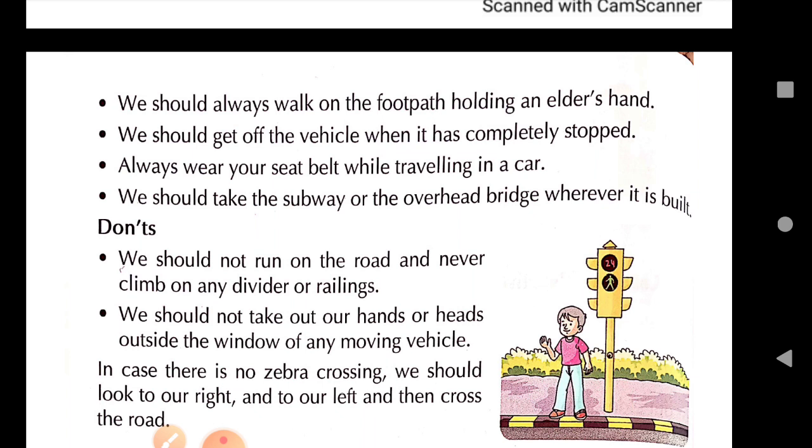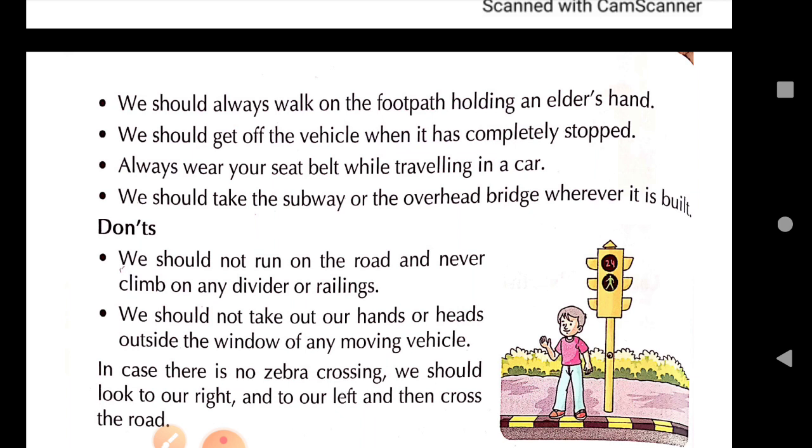So it is important to wear a seat belt while traveling in a car, and while traveling on two-wheelers it is important for the driver to wear a helmet, a proper helmet which covers the head and the neck, because if an accident takes place, most of the deaths take place due to head injury. Especially for people who are driving two-wheelers, most of the people lose their life because of head injury. If a helmet is there, the head is saved at least. So it is mandatory for the person driving a two-wheeler to wear a helmet.